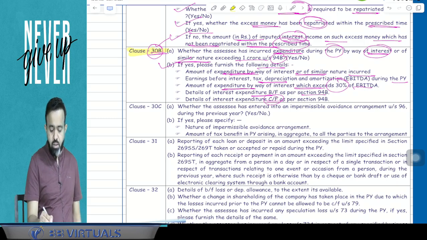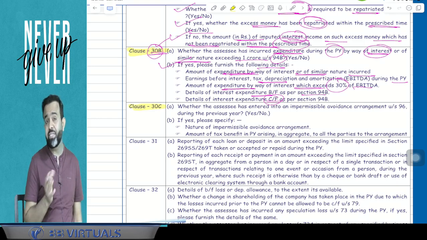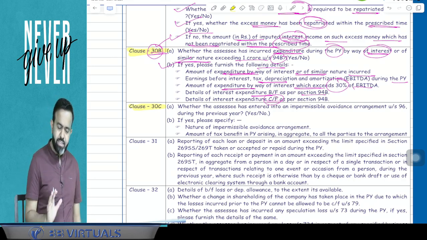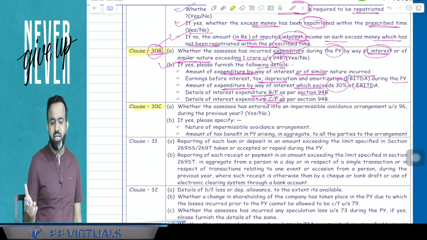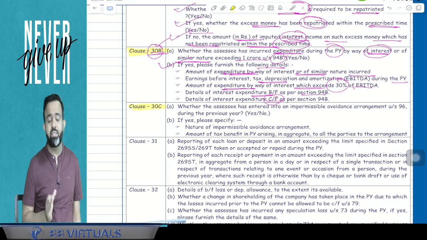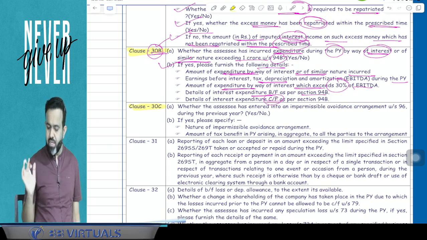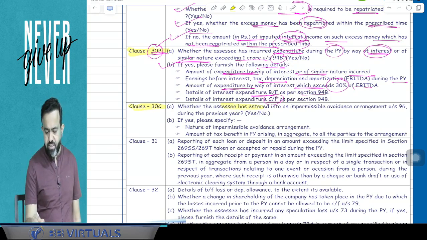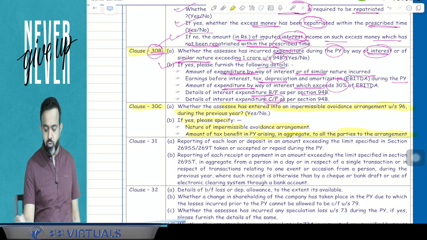Now guys, clause number 30C is not very relevant. This is related to the impermissible avoidance arrangement. Is GAR applicable or not? Means has the assessee entered into any type of arrangement which is an impermissible avoidance arrangement, and is GAR applicable or not? And if it is applicable, then what tax benefit is taken by the assessee? So here, whether the assessee has entered into an impermissible avoidance arrangement under section 96 during the previous year or not. If yes, then the nature of the impermissible avoidance arrangement and the amount of tax benefit in the previous year arising in aggregate to all the parties to the arrangement.